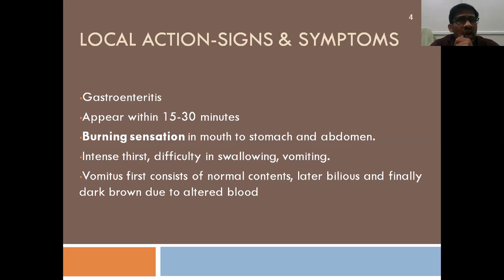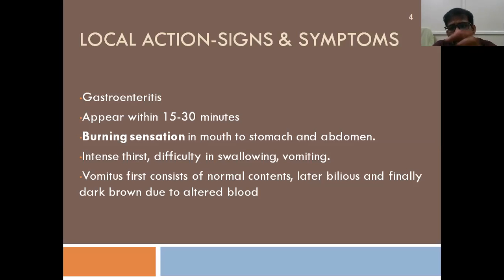When you take corrosive poisons, they will cause corrosion, right? And when you dilute those corrosive poisons, they also act as irritant poisons. Depending upon the fatal dose, if you dilute corrosive poisons, they will become irritant poisons.